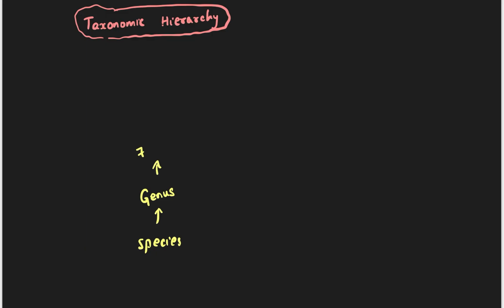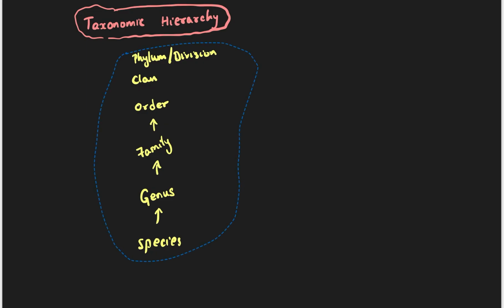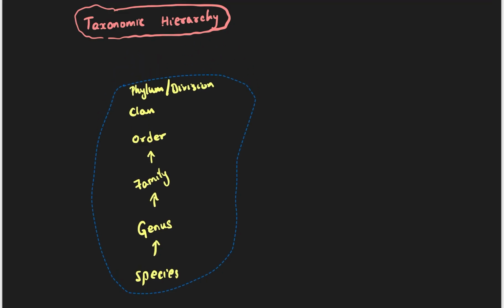Then different such groups belong to a family. After that we have order. A lot of families form an order. Then we have class, then phylum, and then finally kingdom, the biggest one.